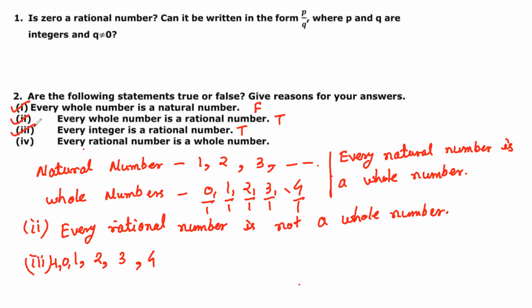Now question number 4. Every rational number is a whole number. False. Perfect. Definitely this is wrong. So we can say every whole number is rational; we have written that here already. Yes, perfect. So this is all completed. Can we move to the next question?